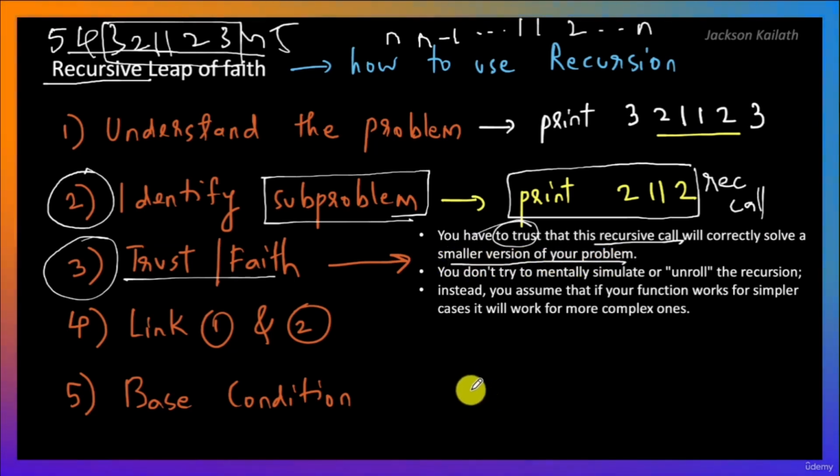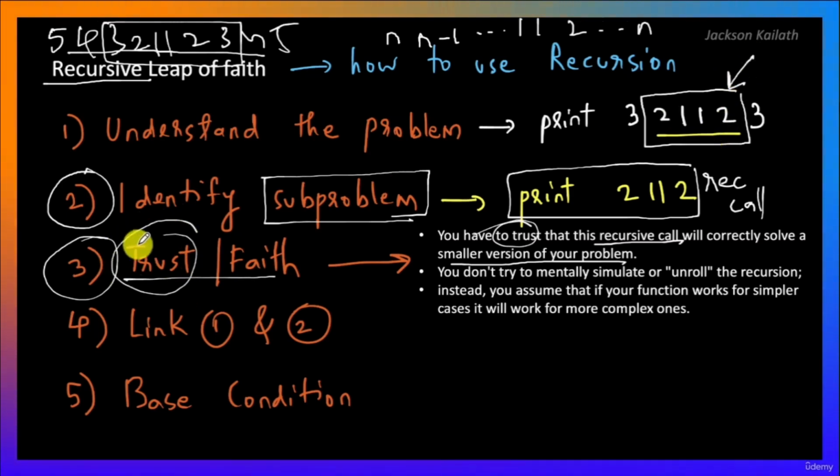Again, we will come back and try to understand this using the example at hand. So we have identified the problem, we have identified a subproblem, and we are saying in this step over here that if we replace solving the subproblem with a recursive call, we trust that if we have correctly designed the function, then this will be taken care of by itself. So that is what this trust over here involves.